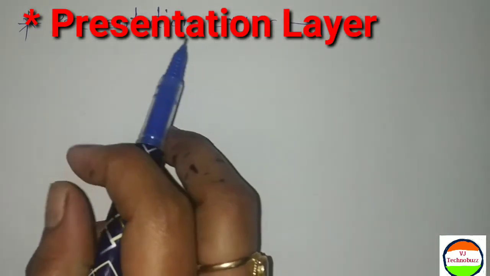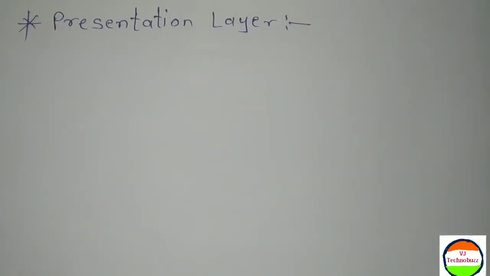Our today's topic is the presentation layer of the OSI model, the layer 6 of the OSI model. The presentation layer is primarily responsible for managing two networking characteristics, that is protocol and architecture.